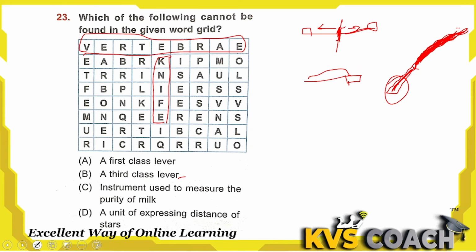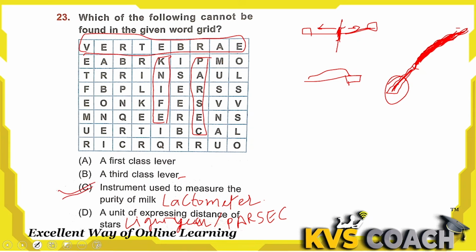Third one is the instrument used to measure the purity of milk. That instrument is known as lactometer. Fourth one, a unit of expressing distance of stars. That is light year. And one more unit is parsec. These are both units for measuring the distance between stars. Here we can find light year, and we have parsec here. So what we don't have in the grid is lactometer. So option C is the right answer, which we cannot find in the grid.